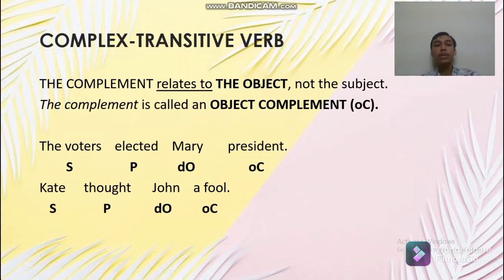From these both sentences, the word at the end of the sentence is connected with the direct object and is considered as object complement because it relates to the object, not the subject. It just retells or gives an explanation about the direct object in the sentence.